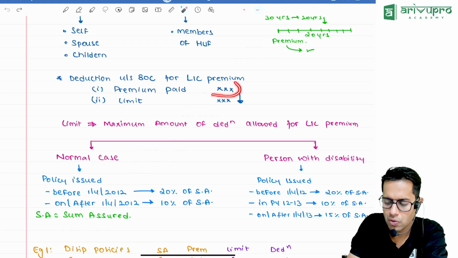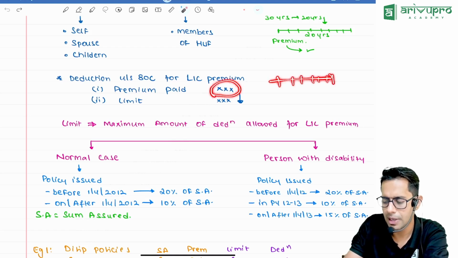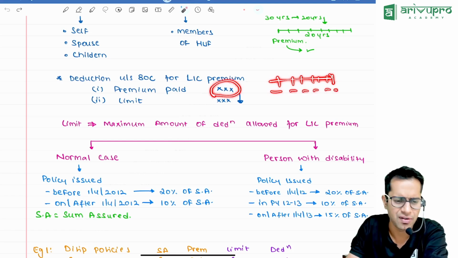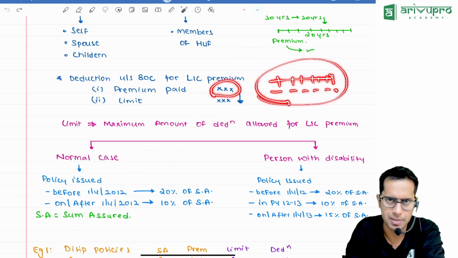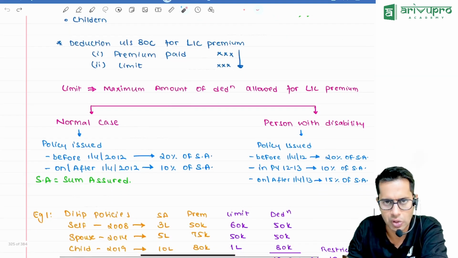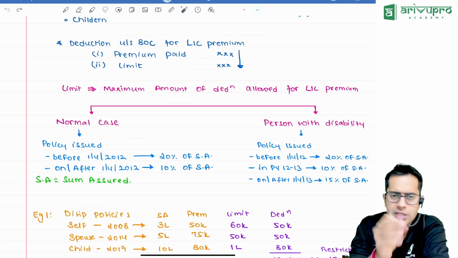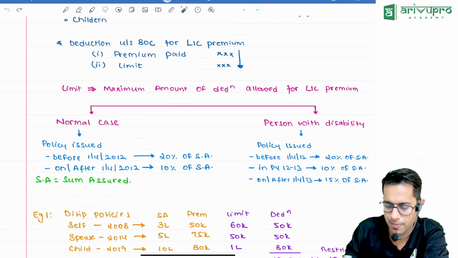Sir, what do you mean by premium? See, when you take a policy, every year you will have to pay some money to the insurance company. That amount which you pay every month, every year, or half yearly, depending upon what you opt for, is called the premium. So whatever premium you have paid or the limit given in the law, whichever is less, is the amount of deduction you can claim. Sir, I understand premium, but what is this limit? The limit is the maximum deduction which is allowed.